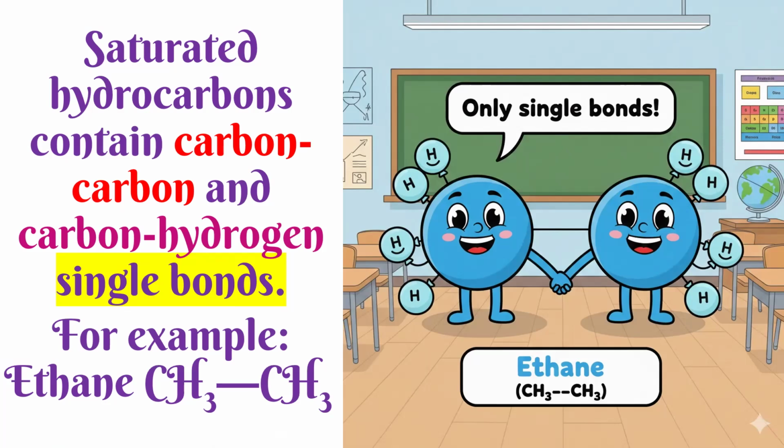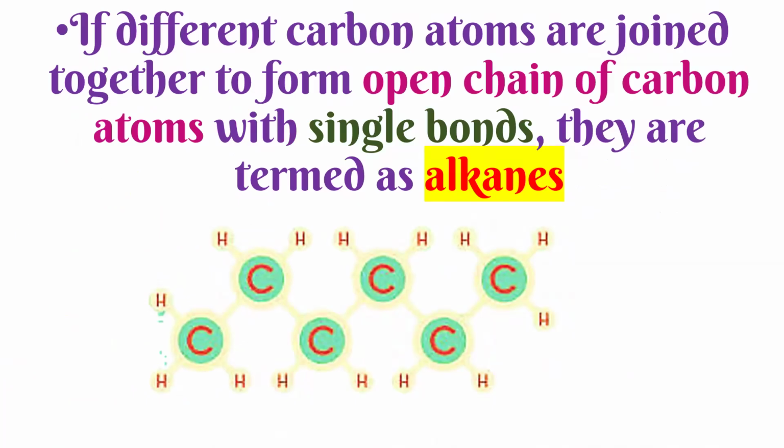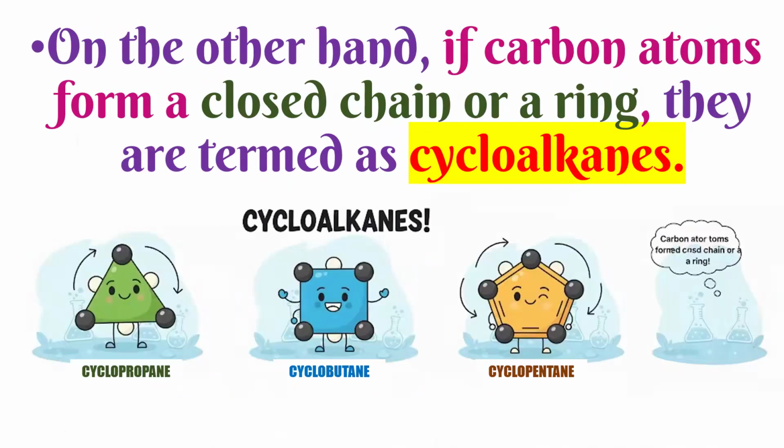Alkane, right? If different carbon atoms are joined together to form an open chain, we can again classify the saturated into two types. If it is an open chain of carbon atoms with single bonds, as we can see here, it is called an alkane. What if it is a ring type or a closed chain? If the carbon atoms form a closed chain or ring, we call it a cycloalkane.